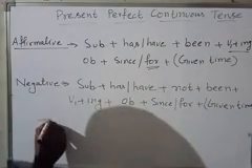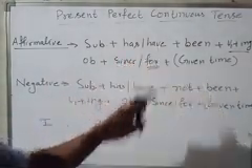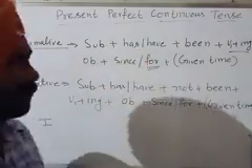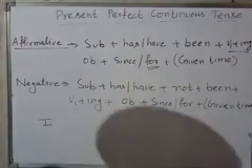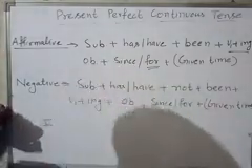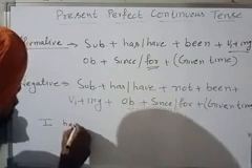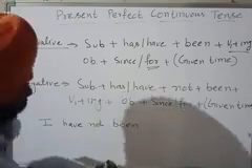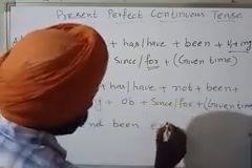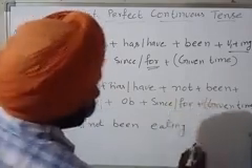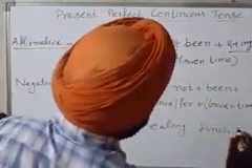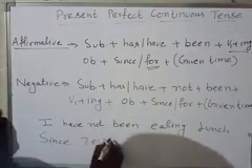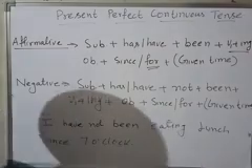Okay, here is one example. We have the same formula: with the third person singular we always use has, and with all the other subjects we use the auxiliary verb have. I have not been eating lunch since 7 o'clock.